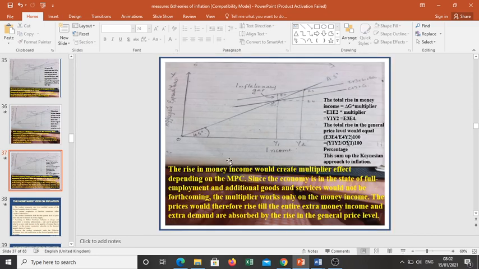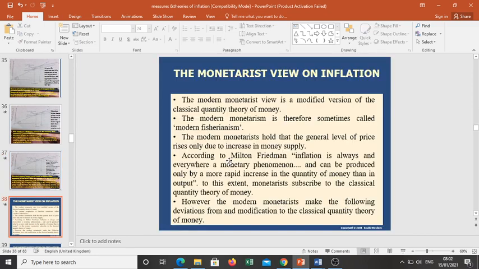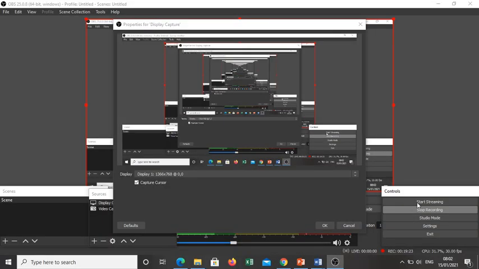I think I can move on to the monetary theory of inflation also. Okay, I'll take it in the next class. So I wind up here.